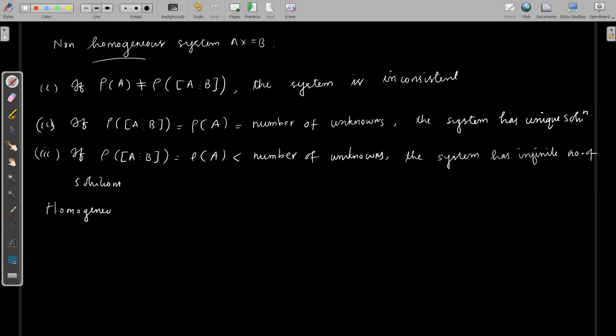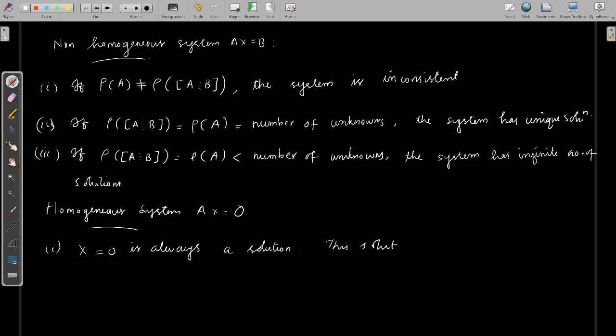Now we consider the homogeneous system. In contrast to the non-homogeneous system, this homogeneous system always has solutions, because x equal to 0 is always a solution for this Ax equal to 0. We know that for a homogeneous system, d1, d2, d3, or B is 0, then Ax equal to 0 is the representation. So x equal to 0 is always a solution for this system.